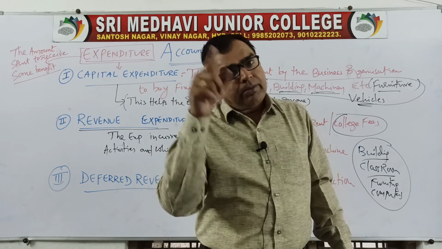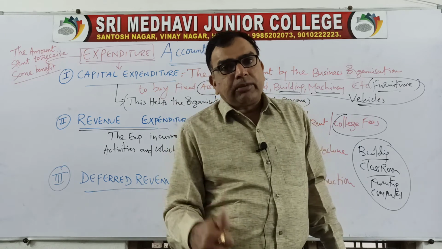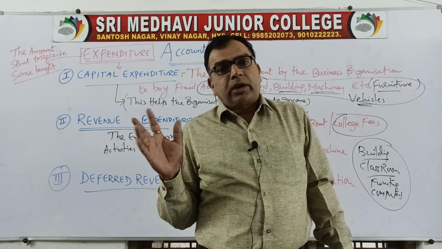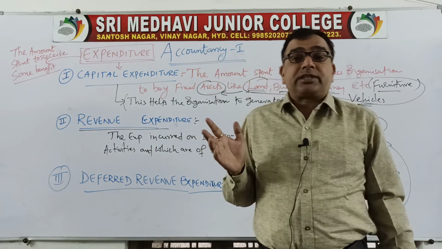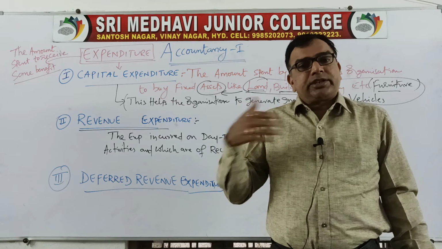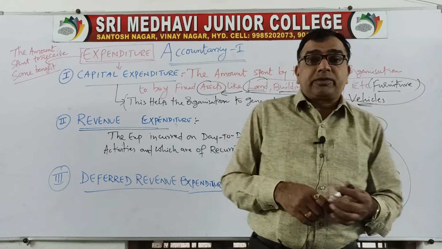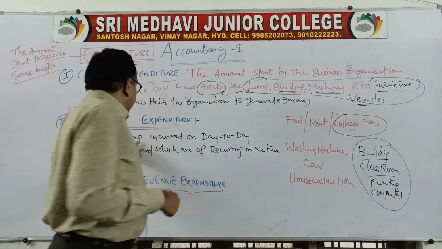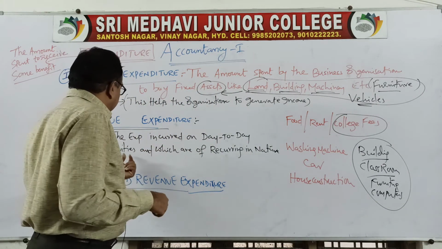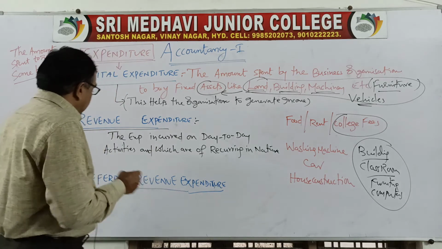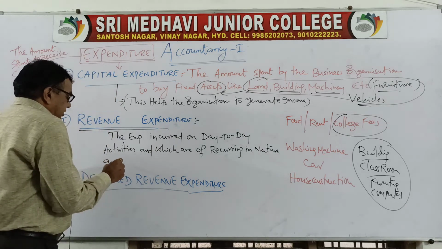No. Every month you have to pay. Electricity bill, internet bill, water bill, salaries to employees, vehicle petrol expenses. All these things you should go on paying repeatedly. They are called revenue expenditure. So the expenses incurred on day-to-day activities and which are recurring in nature are called revenue expenditure.